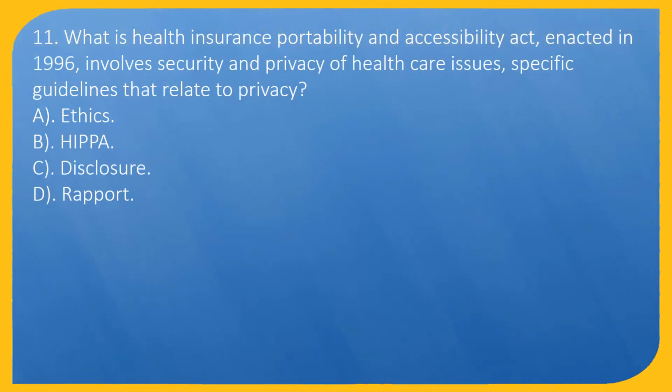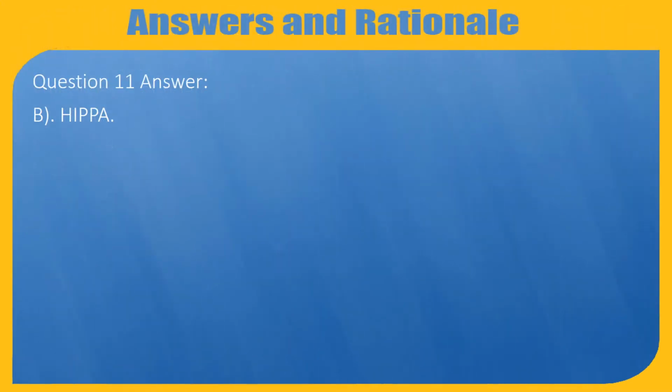Question 11. What is the Health Insurance Portability and Accountability Act, enacted in 1996, involving security and privacy of healthcare issues, with specific guidelines that relate to privacy? A. Ethics. B. HIPAA. C. Disclosure. D. Rapport. Question 11 Answer, B. HIPAA.